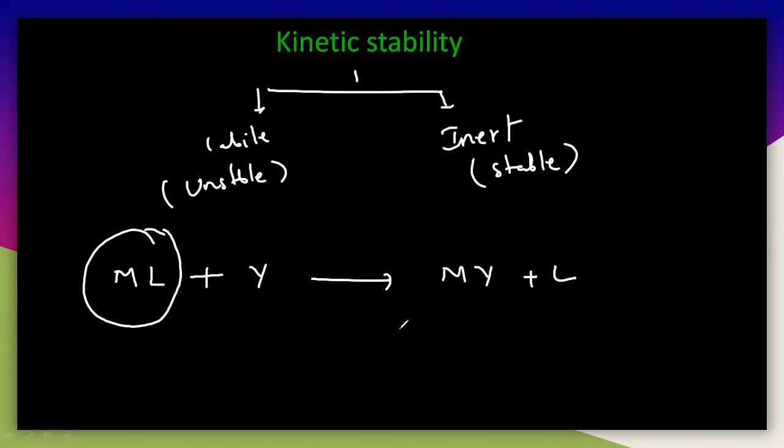So till now we have seen the kinetic stability according to VBT theory, but there are certain exceptions and limitations, certain drawbacks here. Those can be supported with the crystal field theory. I will explain the crystal field theory in the next session. So this is enough for now, and thank you.